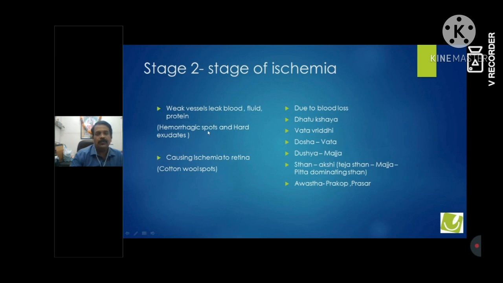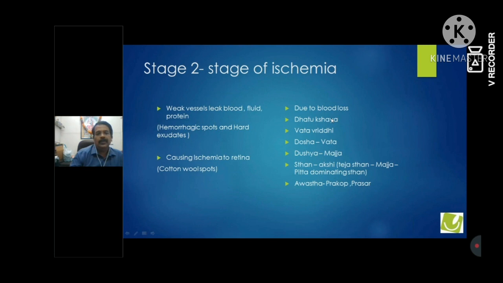First is hemorrhagic spots, so we have to stop the bleeding. Again, there is a Kashaya Ras we can use. And the third thing is we have to stop the ischemia. We have to supply the ischemia, we have to nourish the retinal layer of blood vessels so that no further ischemia takes place.